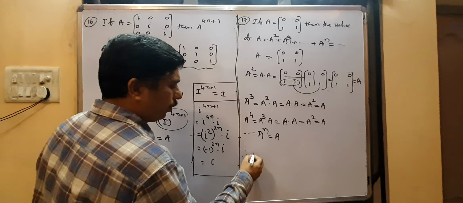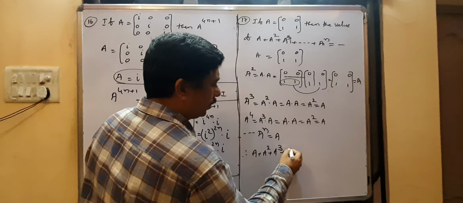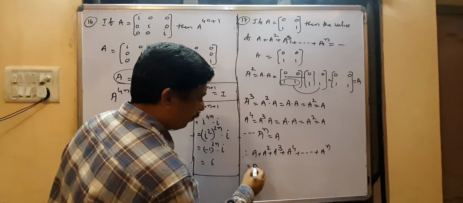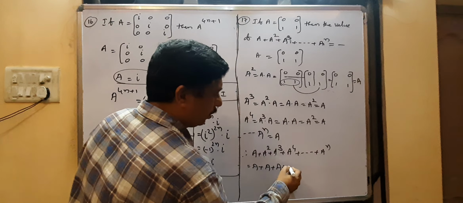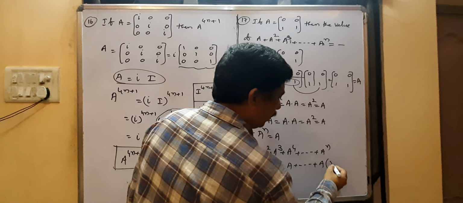Therefore A plus A square plus A cube plus A power 4 and so on up to A power n. This is A, this is also A, this is also A, this is also A, up to n times.